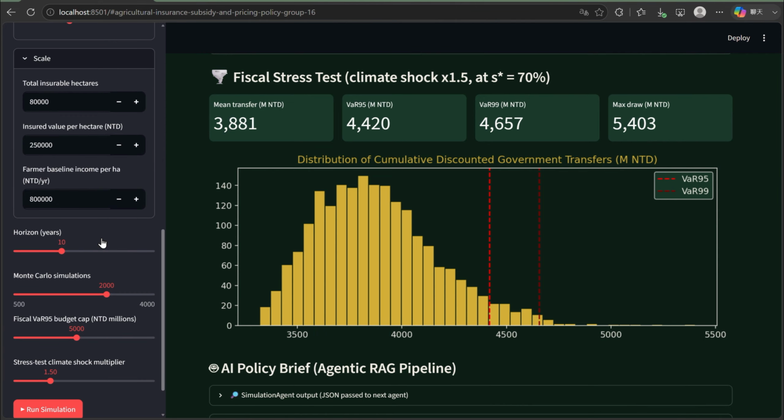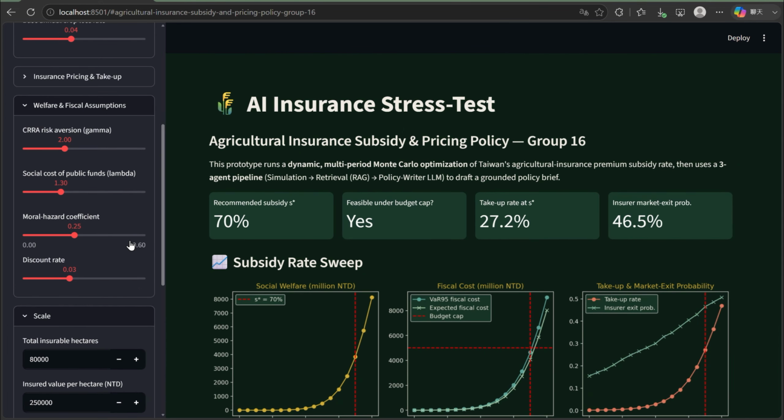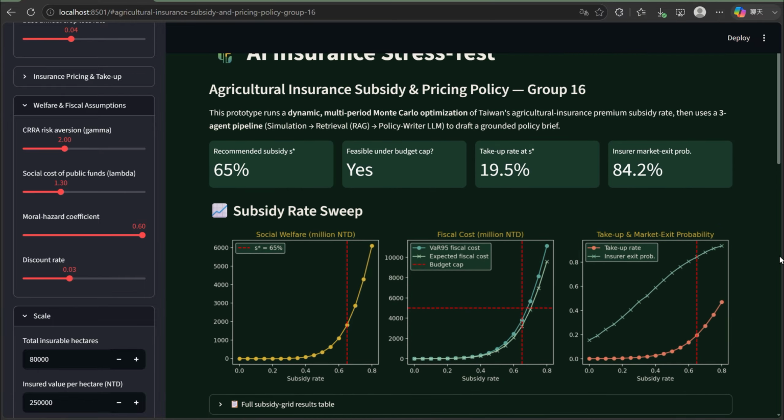And just to show this is a real interactive tool, let's increase the moral hazard coefficient and run. So we can notice that the recommended subsidy rate and the exit probability shift in response. The model is fully dynamic, not a static lookup table.